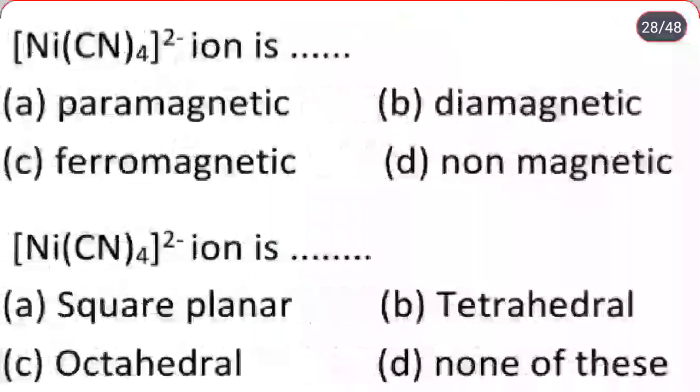The answer to our question is diamagnetic, option B, and the geometry is square planar. How many unpaired electrons are present in Ni(CN)4 2 minus? That is 0. Remember that.